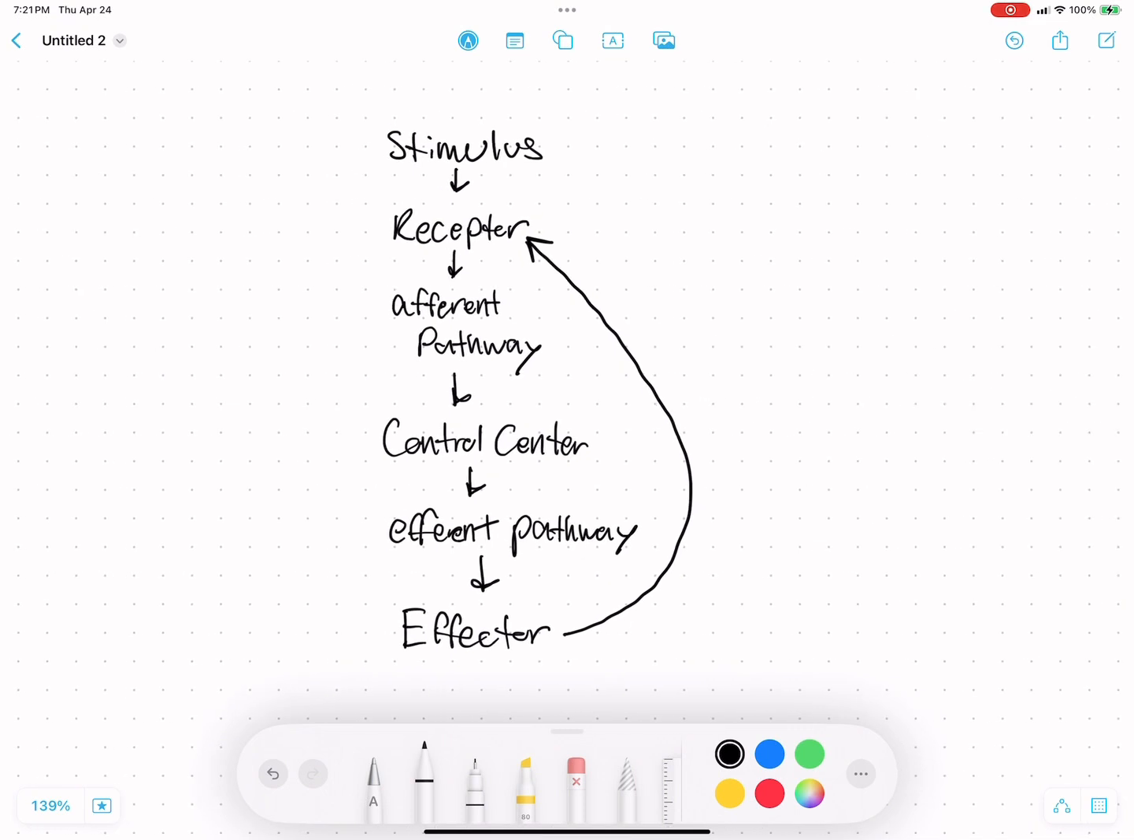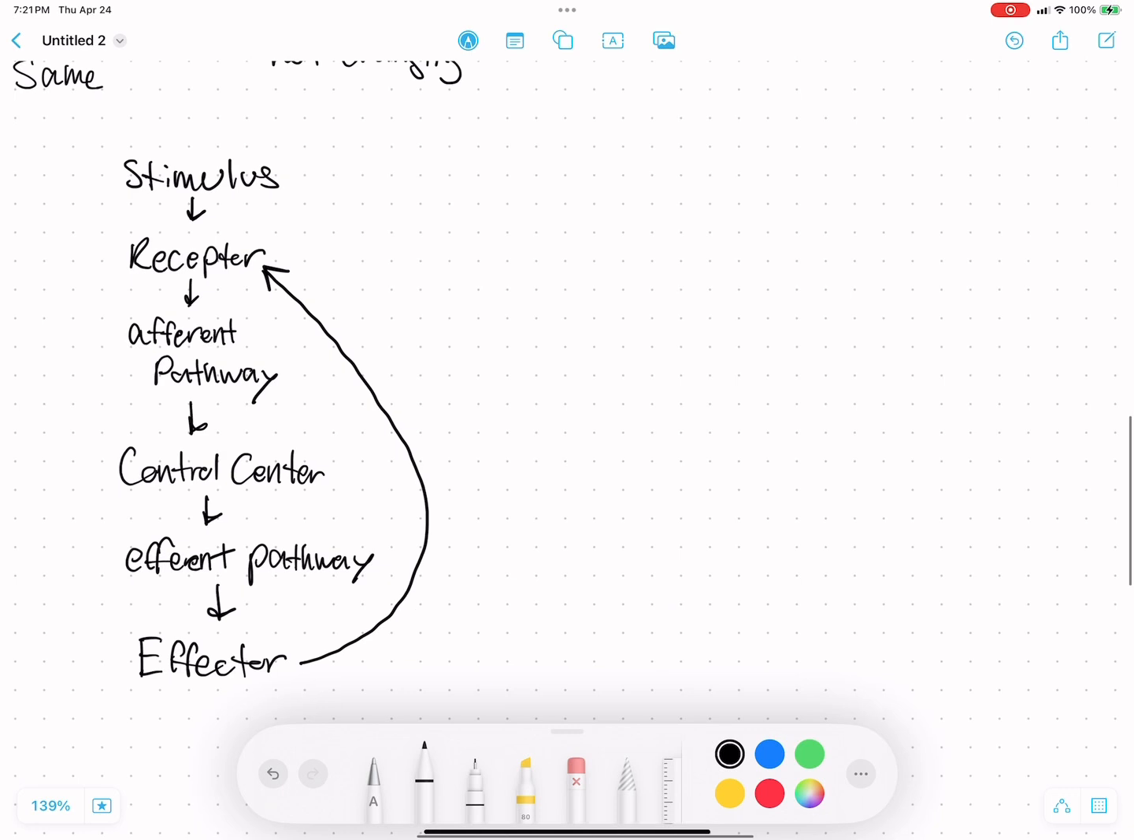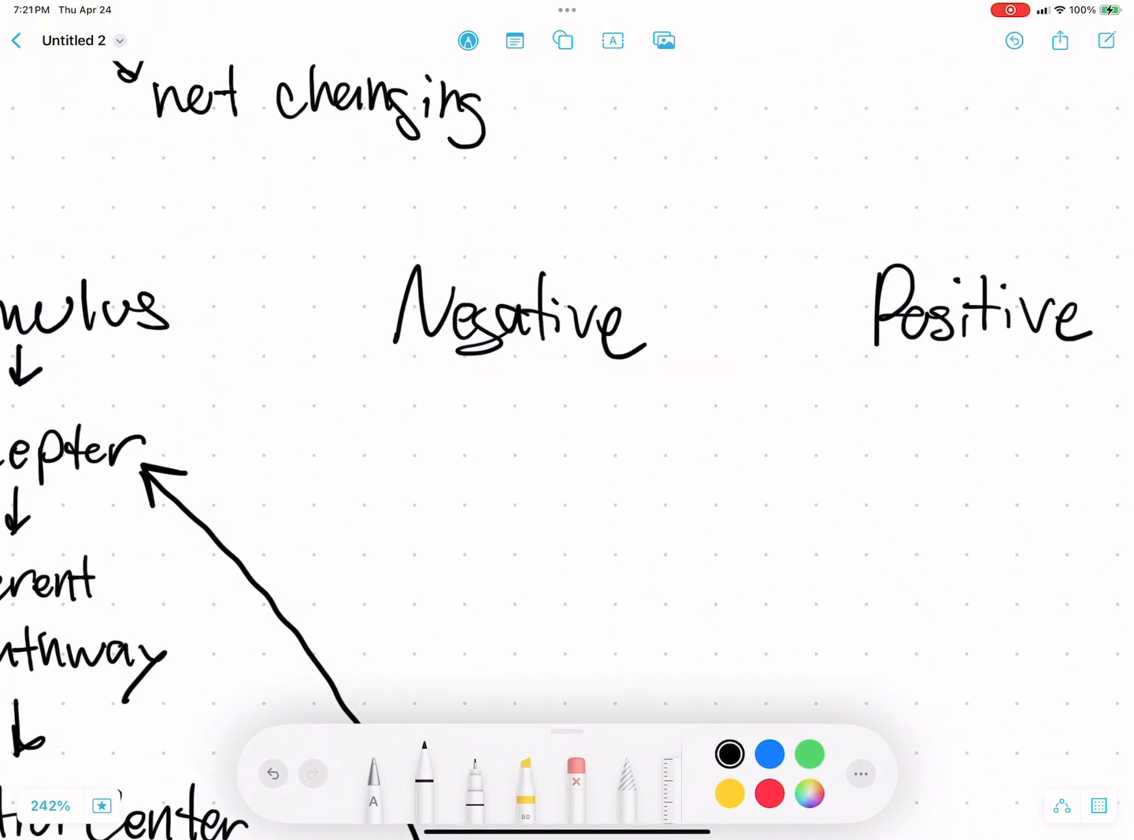And in terms of feedback loops, there's two kinds we mainly see. We see negative feedback and we see positive feedback. And so negative feedback is what we see most often in our body. And the defining factor of negative feedback is that it brings the system back to its set point, back to its default.